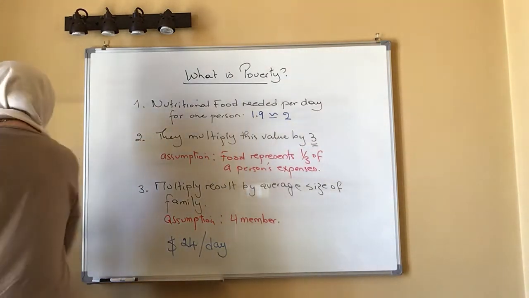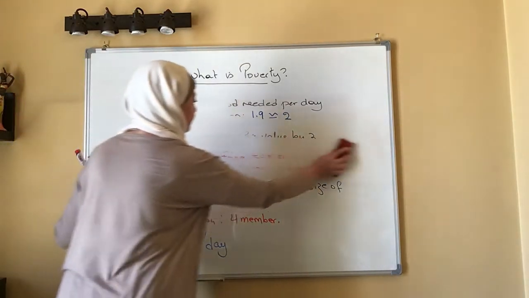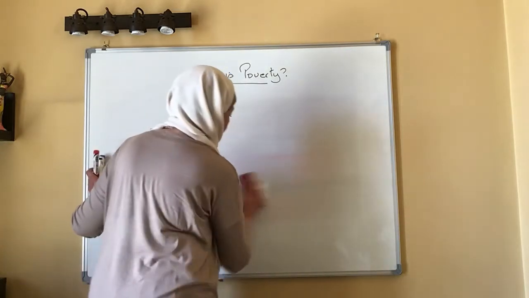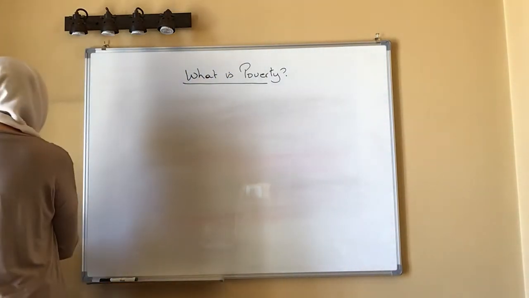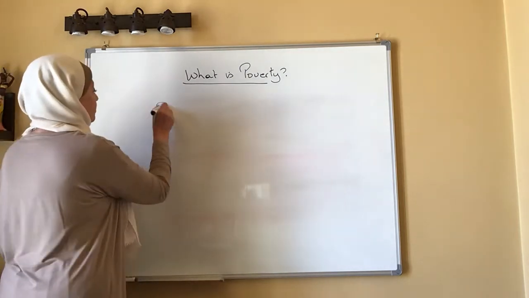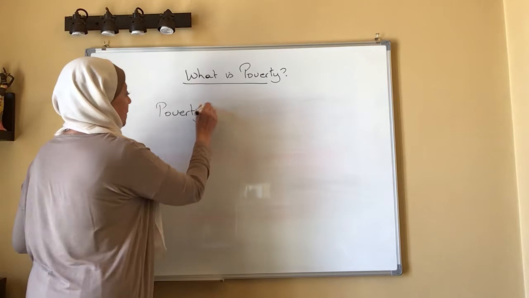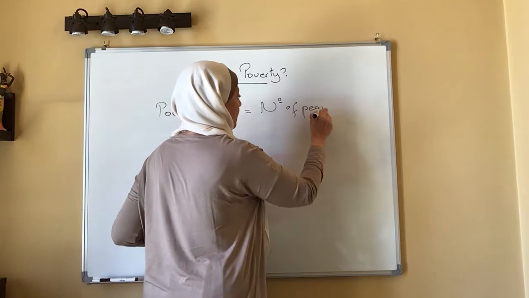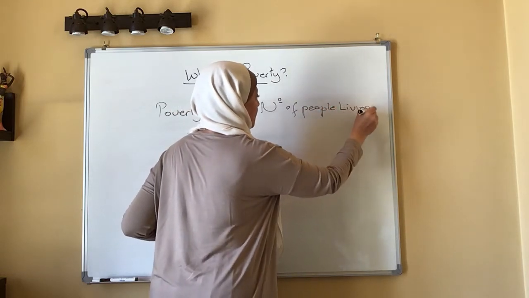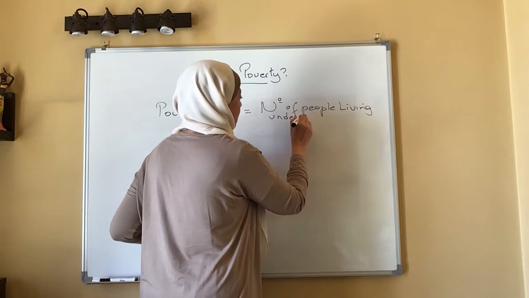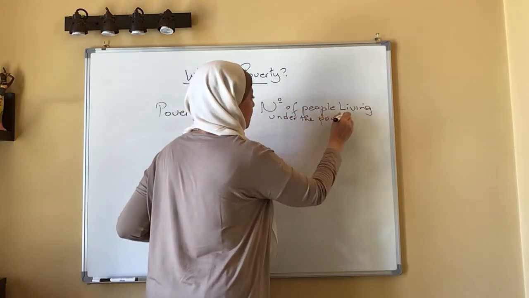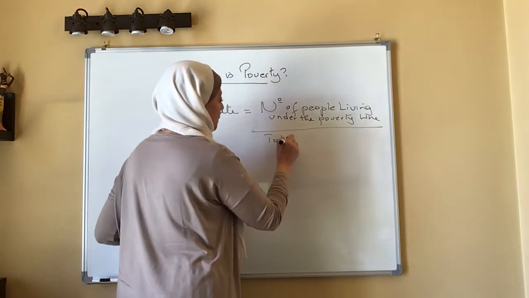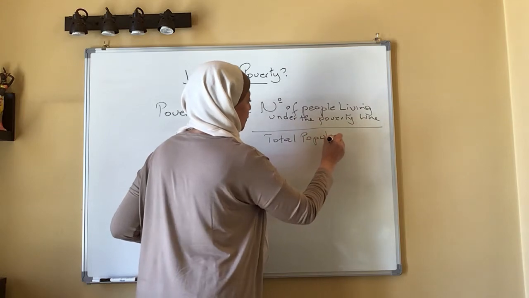So what is the poverty rate? The poverty rate equals the number of people living under the poverty line or threshold over the total population of a certain country.